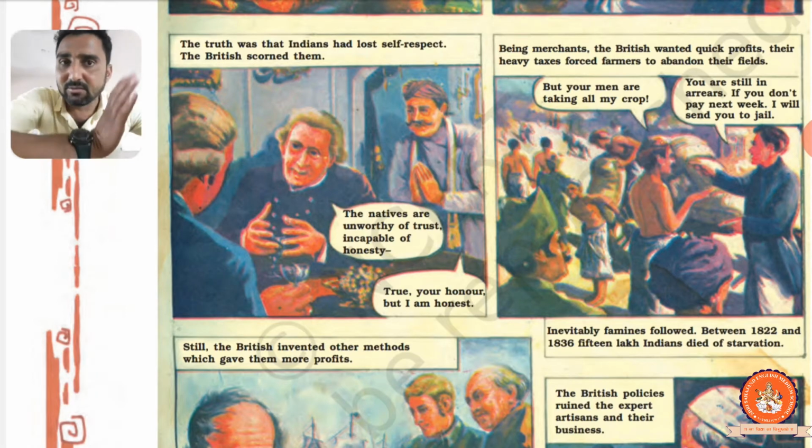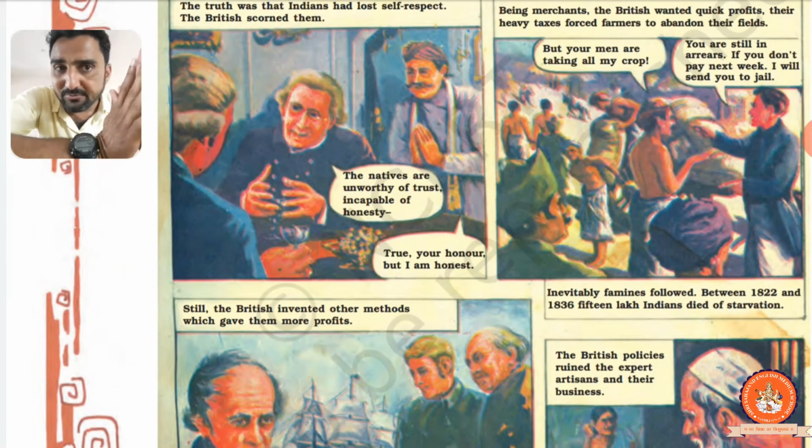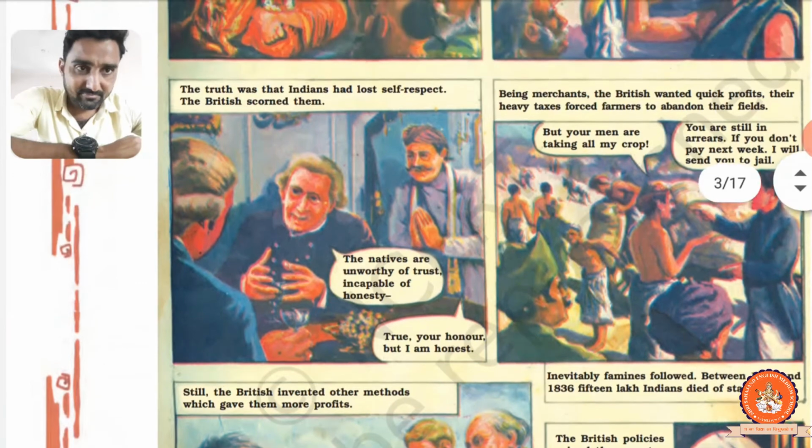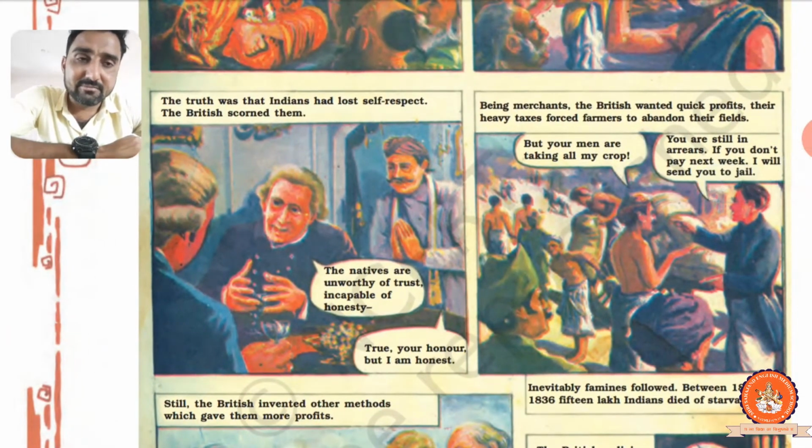However, here the one in the position of the namaskar just goes in front of the Britisher. "True, your honor, but I am honest." See, here the Indian people were said to be natives unworthy of trust and incapable of honesty. But he said, "My honor, my malik, to your honor, but I am honest." So Indians, we had made many mistakes.